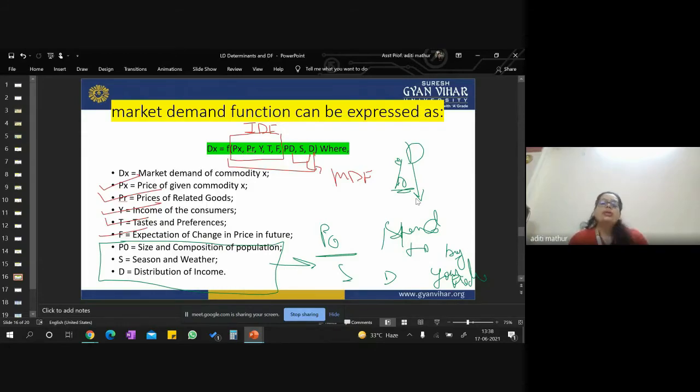If 2% of the income is spent by a customer on your product, if the income increases, definitely the 2% amount will also increase. So that is why the distribution of income is also a very important part when we talk at the level of market demand function. At the individual demand function, you have only 5, but at the market demand function, you have 5 plus 3, right? So this is all for the market demand function.